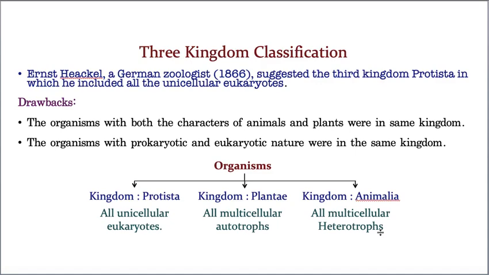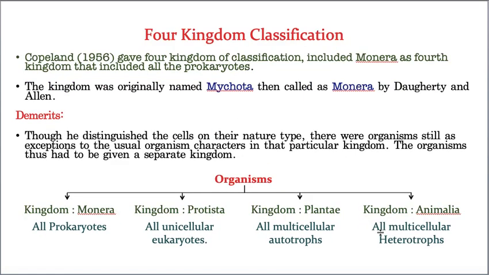Now we are going for the next classification. What is that? Four kingdom classification. It was given by Copeland. Till now, the two kingdom and three kingdom classifications did not cover the prokaryotes. Am I correct or not? That's why he created an exclusive kingdom for prokaryotes, called Monera. Did you notice it or not? In this classification, four kingdoms are there.